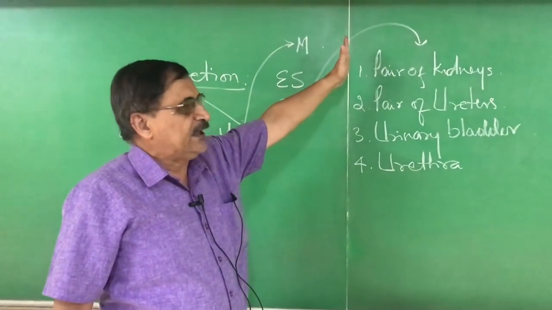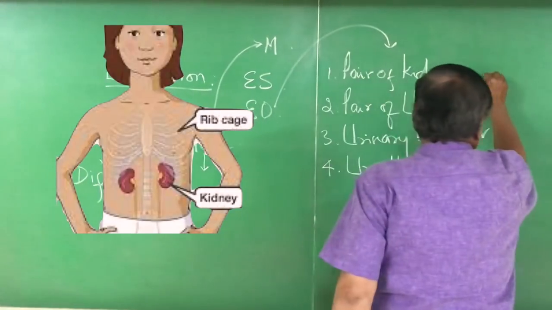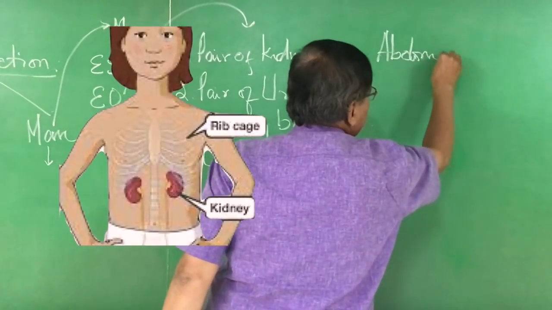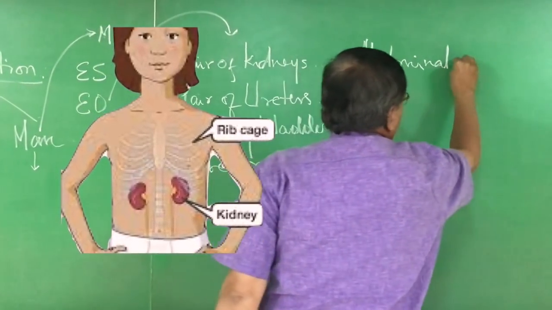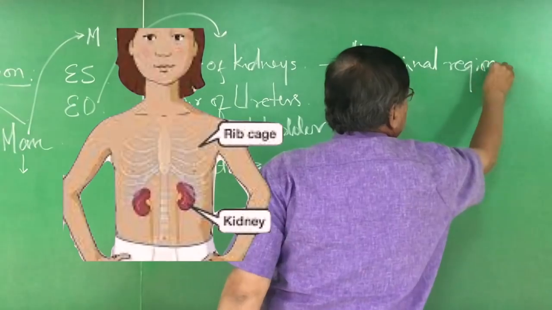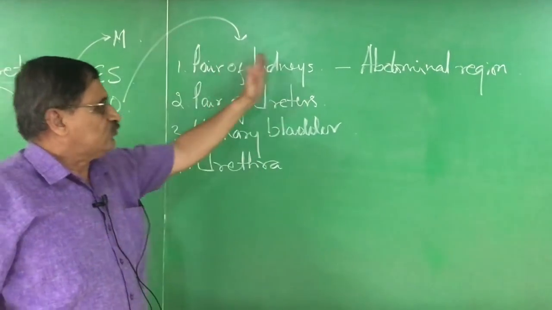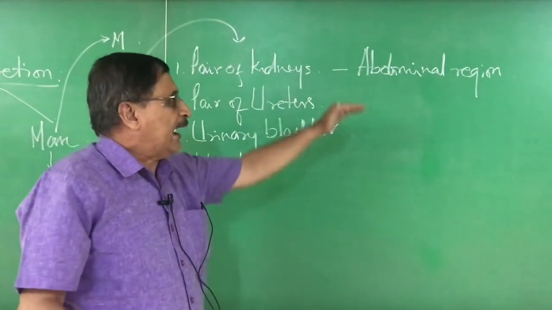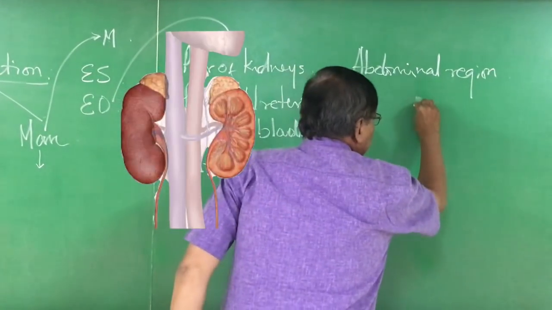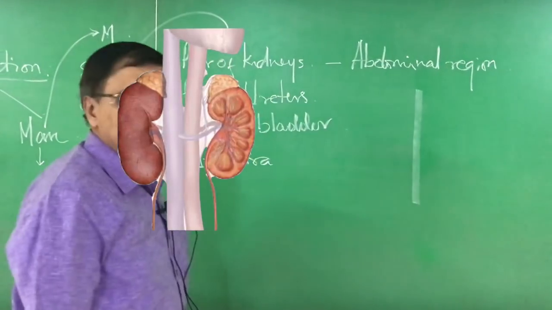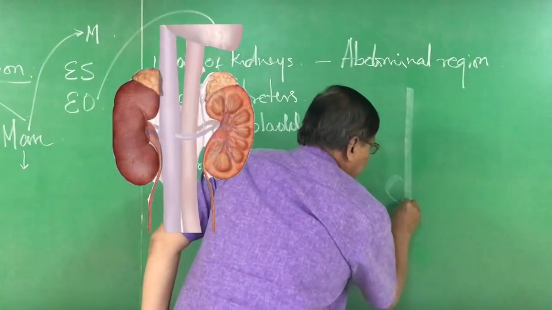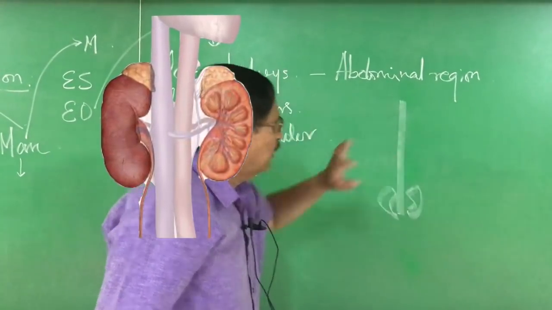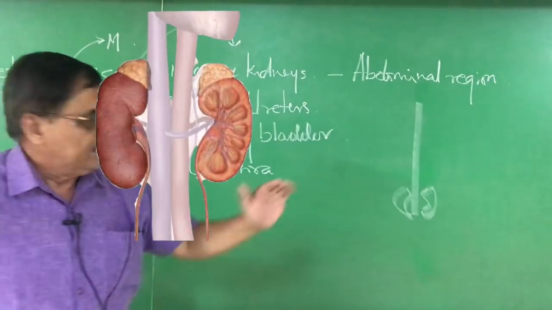A pair of kidneys is situated in the abdominal region, one on either side of the backbone. If you consider this as the backbone, it is found here.